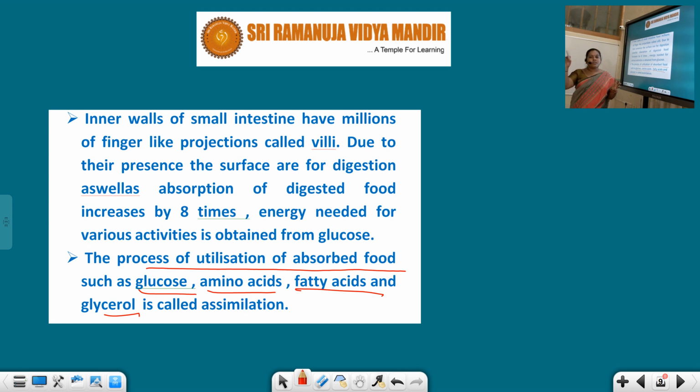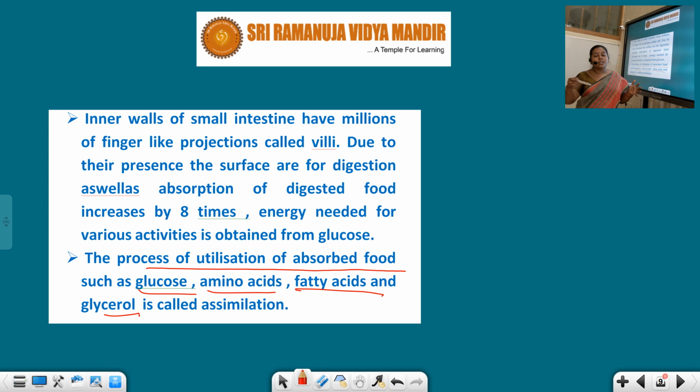Those finally formed food substances are nothing but the nutrients. They are the biochemical requirements necessary for each and every cell of our living organism for its regular activities. So what are those, children?